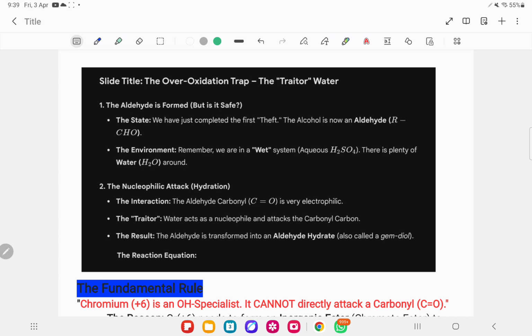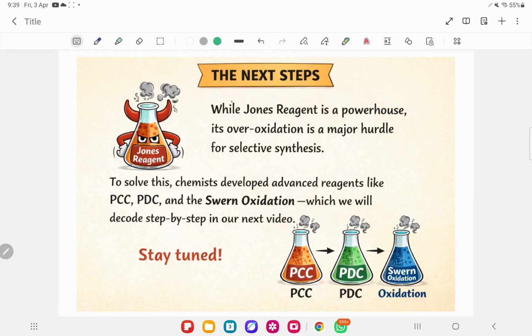Okay, let's conclude today's video. So now Jones reagent is a powerhouse. Its over oxidation is a major limitation, because if you want to do it selectively, start with an alcohol and end up with an aldehyde, you cannot stop there, right? This is the limitation we can say, for the selective synthesis. To solve this, our great chemist scientists developed advanced reagents like PCC, PDC, which we will discuss in the next video.